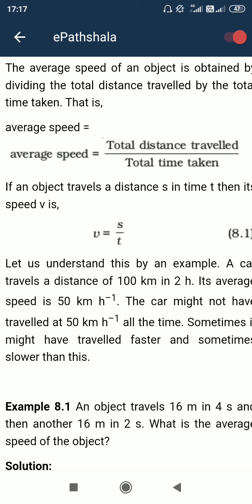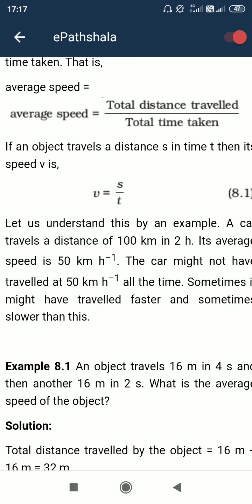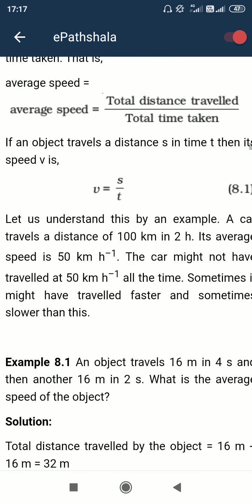In case of displacement, we need to consider the direction of the motion. For distance, no direction consideration is needed. And when distance is divided by time, then it is speed, average speed. So v is equal to s by t, distance s by time t, is the average speed.